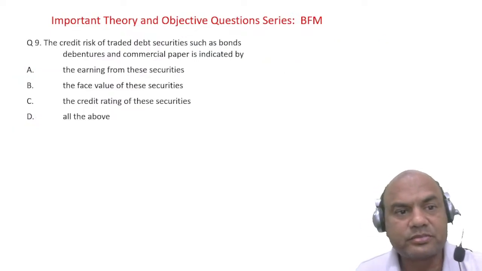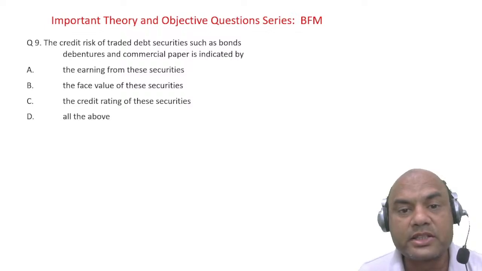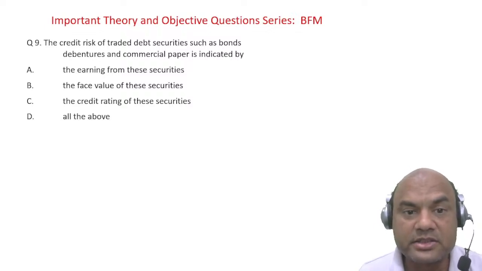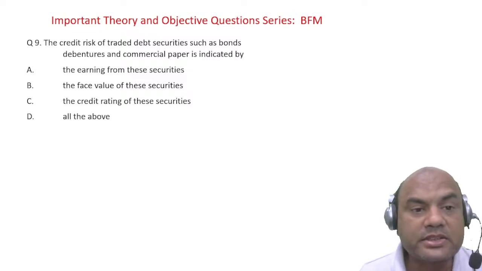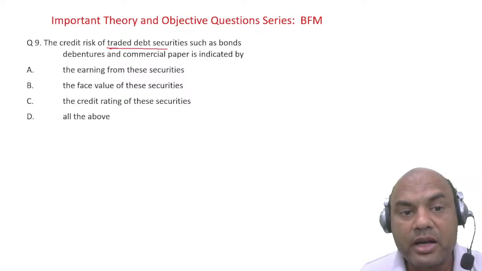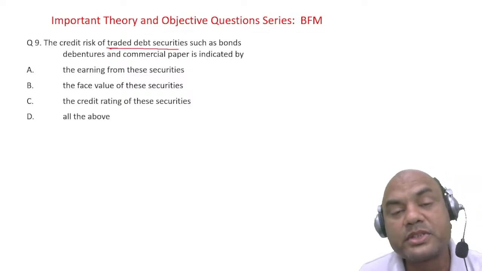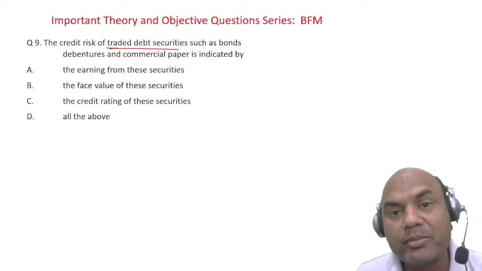Next one. The credit risk of traded debt securities such as bonds, debentures, and commercial papers is indicated by. So the credit risk of the traded debt securities, traded, what do you mean by traded? Those debt securities which are tradable in the market. Okay, what do you mean by tradable?